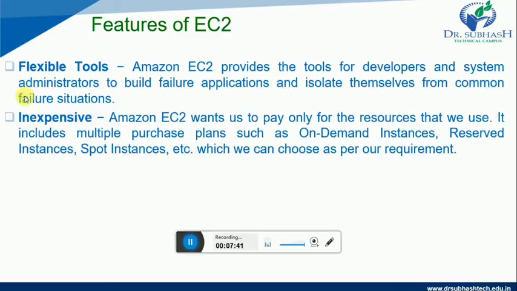Now let us look at flexible tools. Amazon EC2 provides tools for developers and system administrators to build failure resilient applications and isolate themselves from common failure situations. This is how we can use flexible tools for EC2. Another feature is inexpensive.